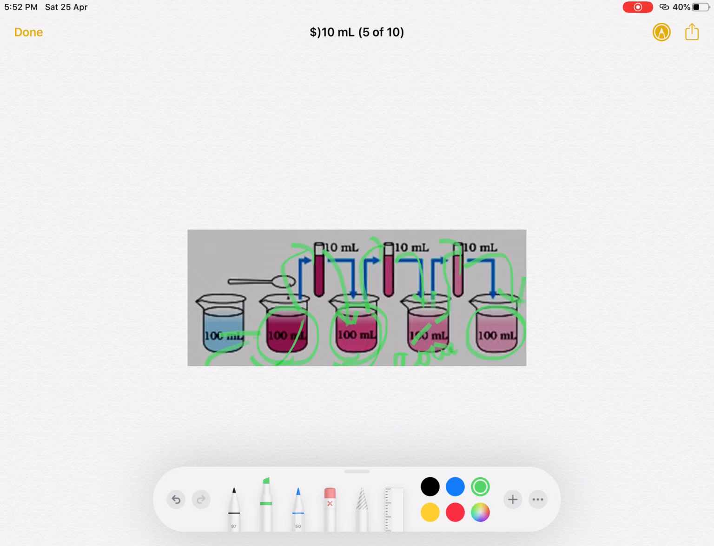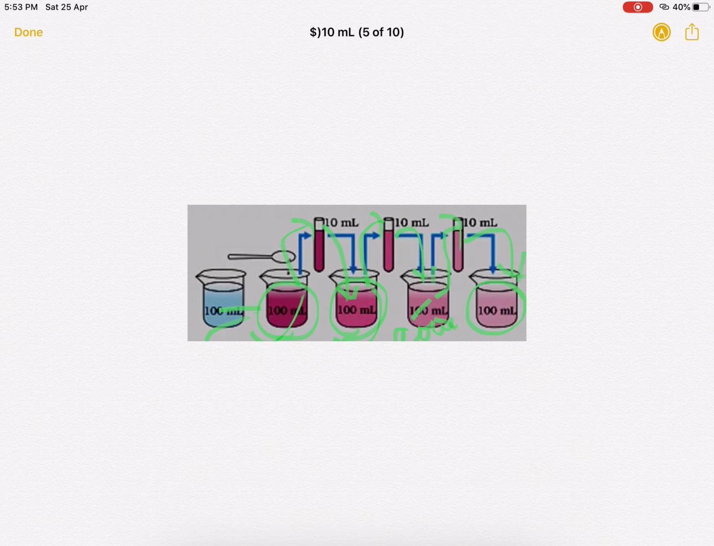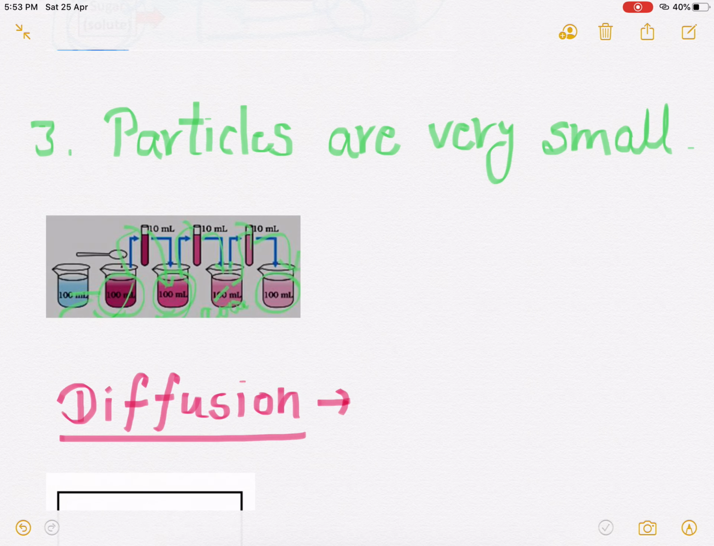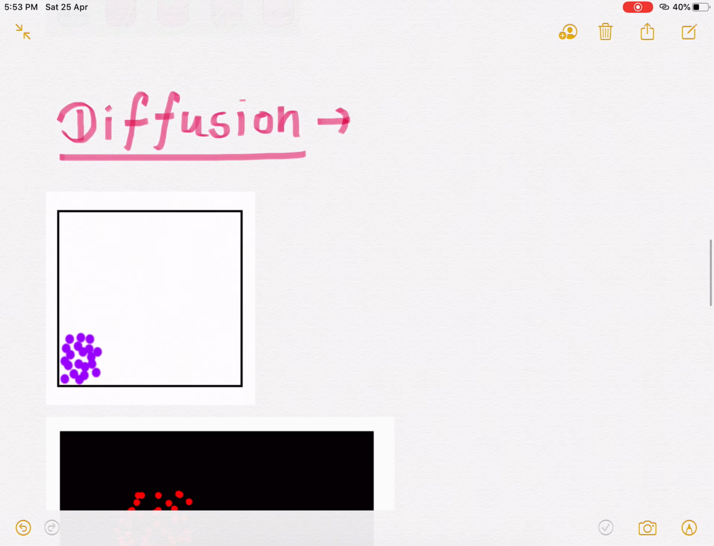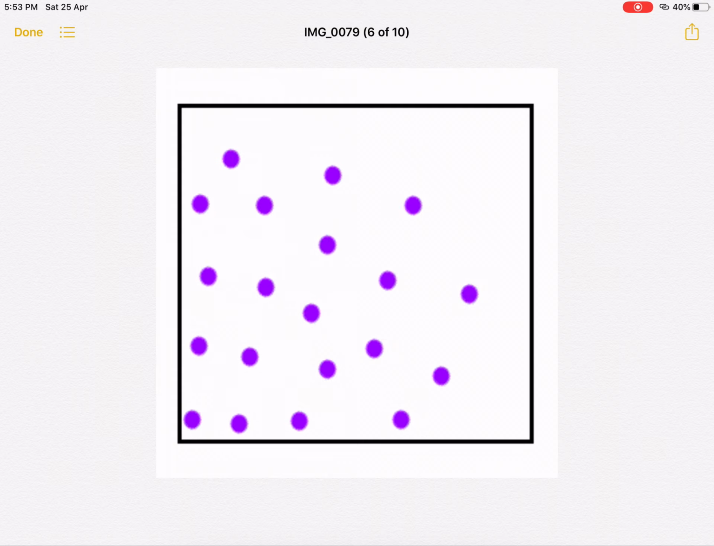So we can say that there must be millions of tiny particles in just one crystal of potassium permanganate, which keep on dividing themselves into smaller and smaller particles. Got it? After that, a term comes here: diffusion. What is diffusion? First, see this picture.